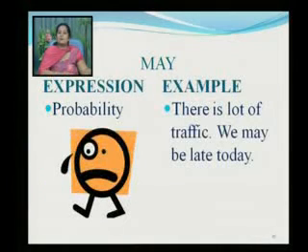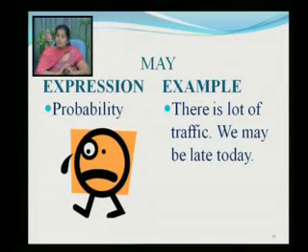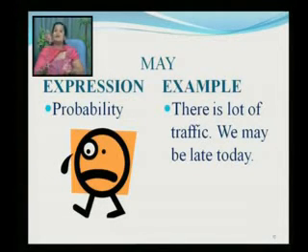Let us see the probability. There is a lot of traffic. We may be late today. From the first part of the sentence, that is, there is a lot of traffic, it may happen that they may be late. That is a probability. Chances of being late are more.